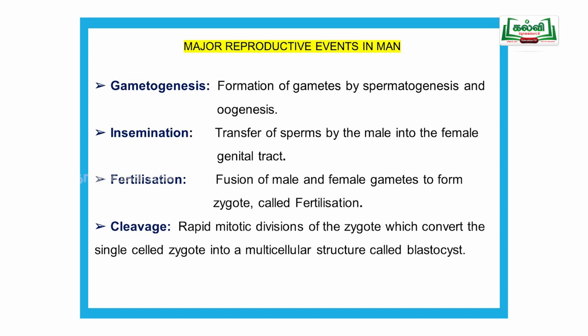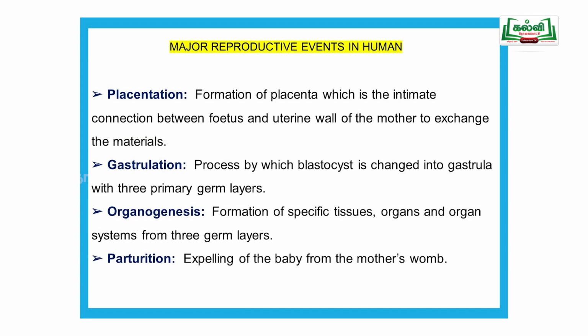After fertilization, the zygote is a single cell. Now it will divide to form many cells, the morula, then the blastula and so on. That is called cleavage. At the end of cleavage, the blastocyst or blastula is formed. After that comes placentation, which is one of the main things. It is a connection between the mother and the baby. So the baby is surrounded by the placenta.